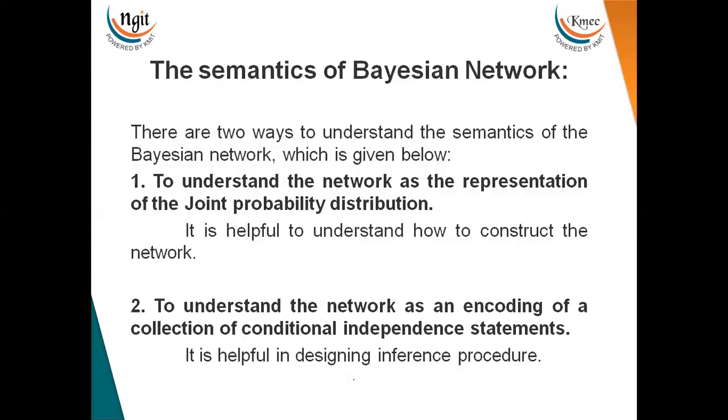Okay. So, what is the use of a Bayesian network? We can construct one such network which represents conditional independence. And using this network, we can find out the joint probability distribution. So this is the main advantage of the Bayesian belief network.